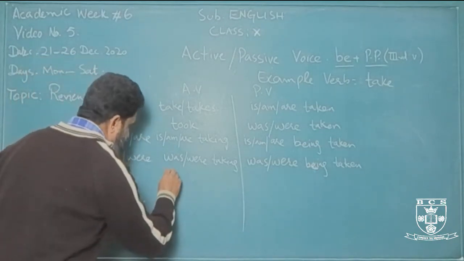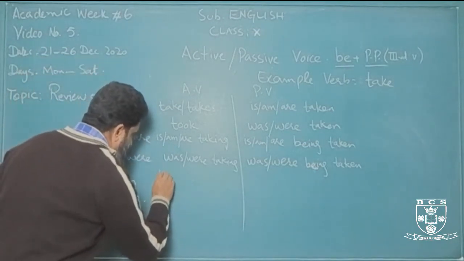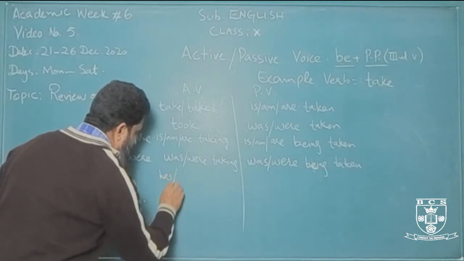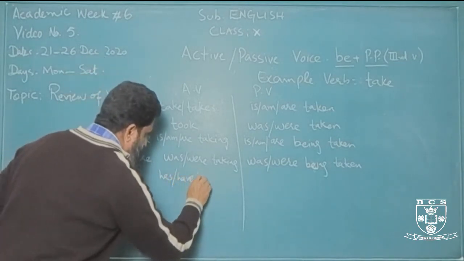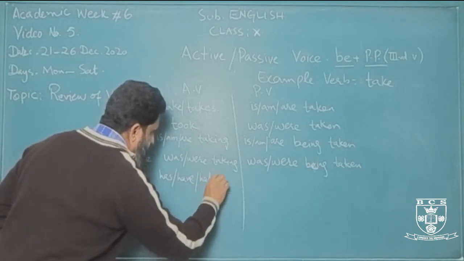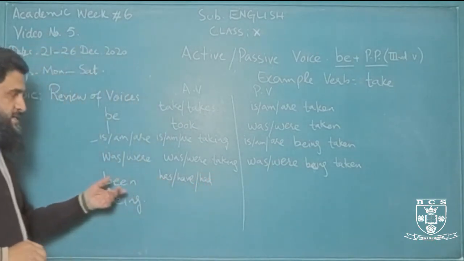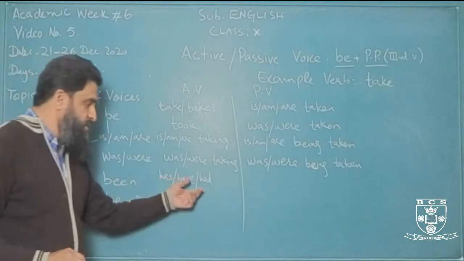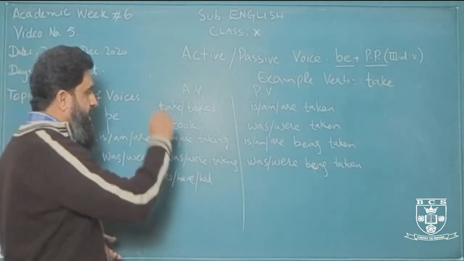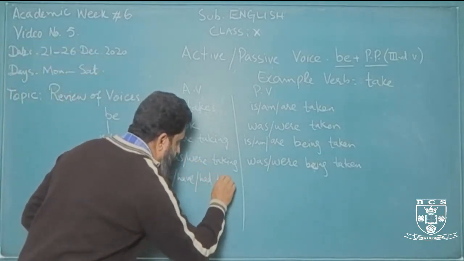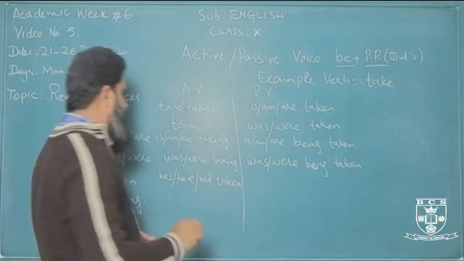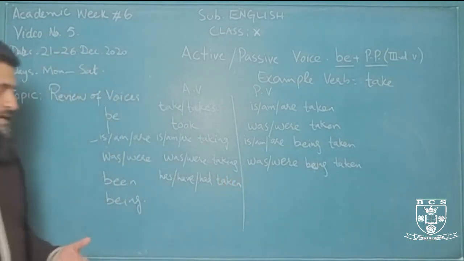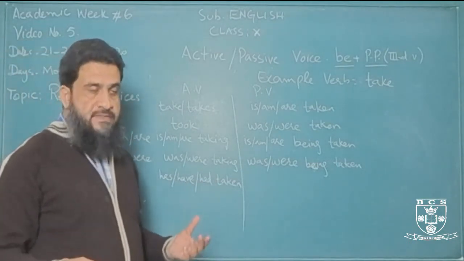So we'll see present perfect, has or have, and for past perfect, let's do it together, had. We know with all these helping verbs, has, have or had, in active voice we use participle taken. Has taken, have taken, had taken.